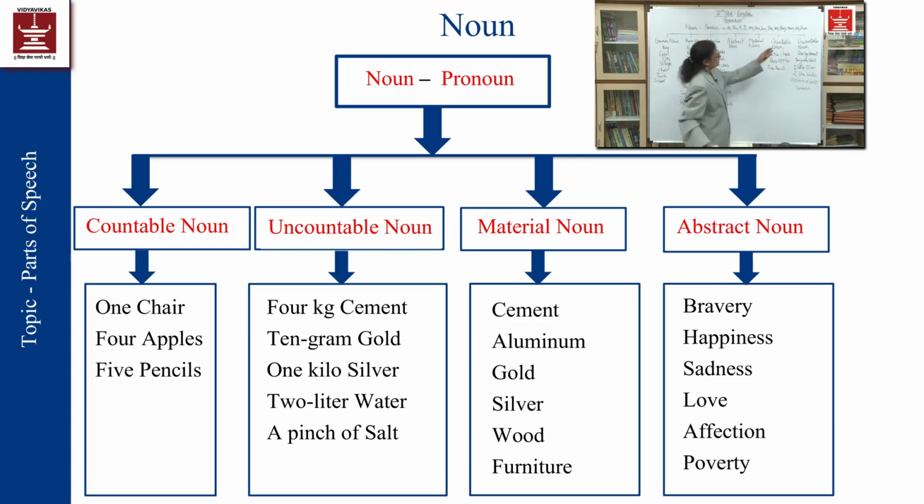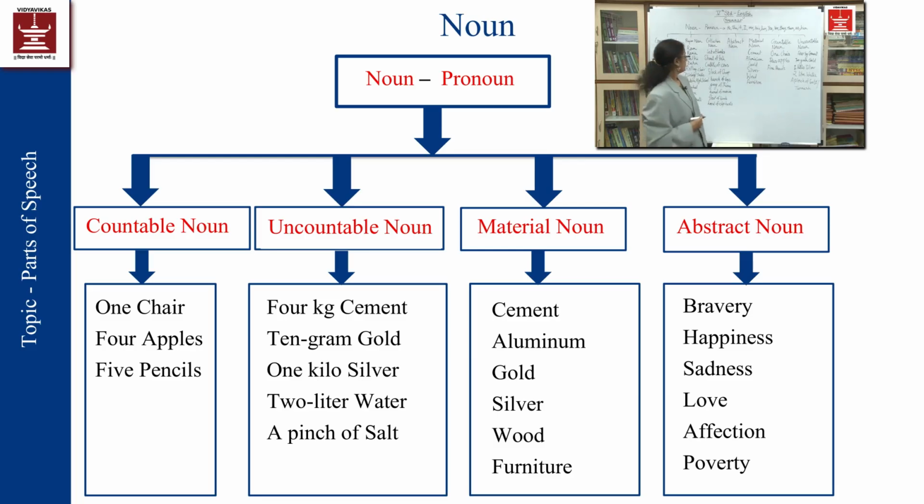So in this way, cement, gold, aluminum, silver will be called as material noun, where we are going to put it into the form of material. Then wood, furniture, material noun.